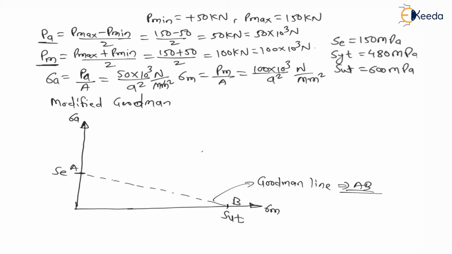Now again draw one yield line. Yield line is between SYT on x-axis and SYT on y-axis. Between SYT there is a yield line.